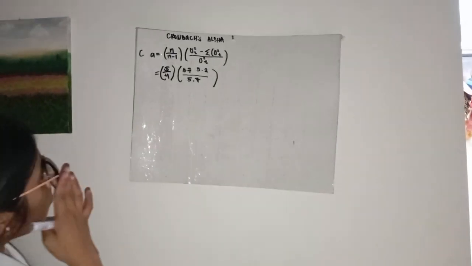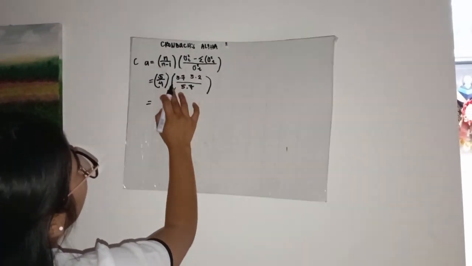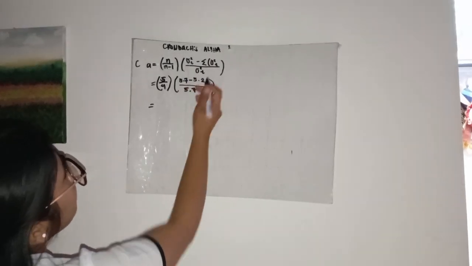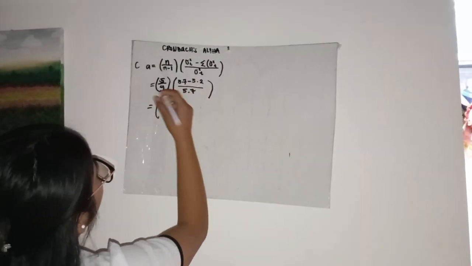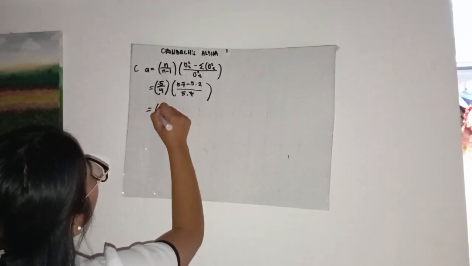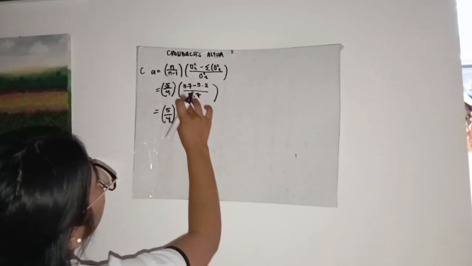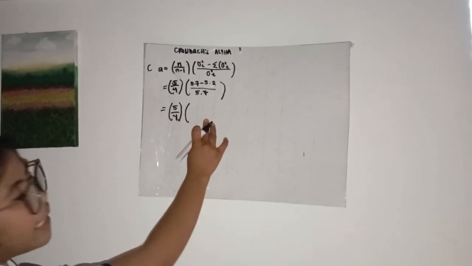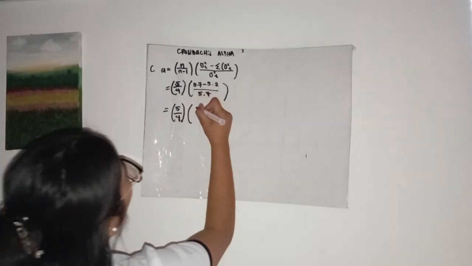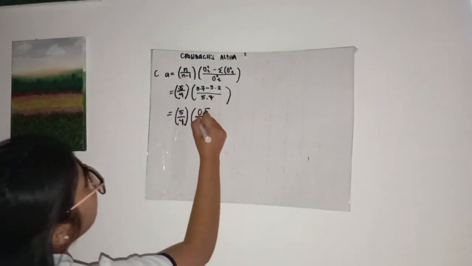And then, isolve natin yung total variance muna minus average item variance. So, copy lang natin to. 5 divided by 4. And then, times. So, 5.7 minus 5.2 is equal to 0.5. And then, divide it by 5.7.